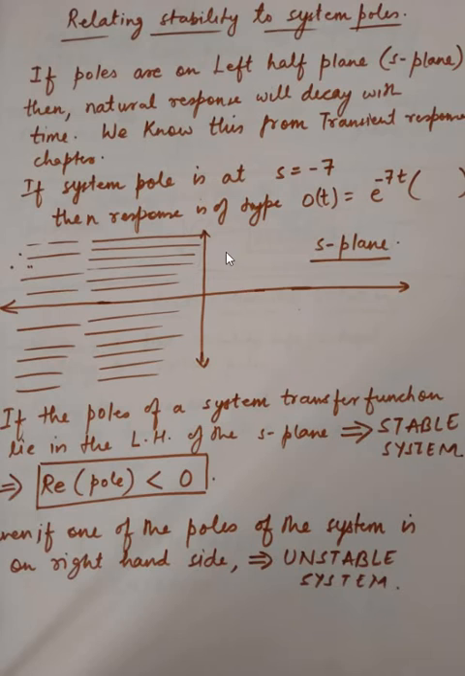If it comes on this side, then what will happen? E to the power positive t will come out, and if positive t comes out, it means the response keeps on growing. So if the system poles are on the left hand side of the S-plane, I'm again repeating, then the system will be stable. It has been written here that the real part of the pole is less than 0 for a stable system. So all the poles should be on the left hand side. If there are multiple poles, they should all be on the left hand side for the system to be stable. Even if one of the poles is on the right hand side, the system becomes unstable.